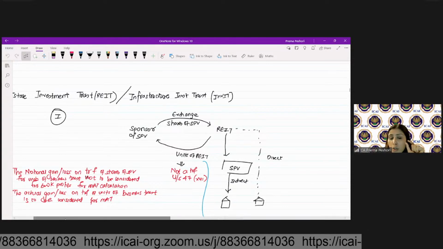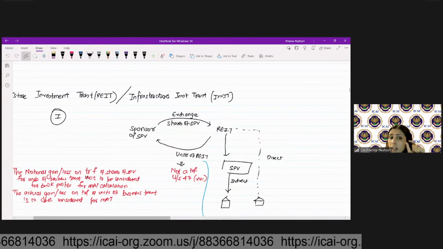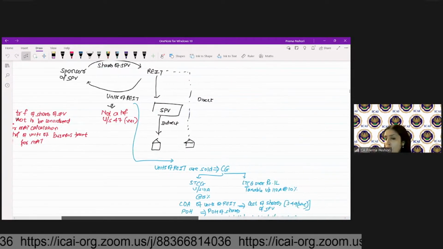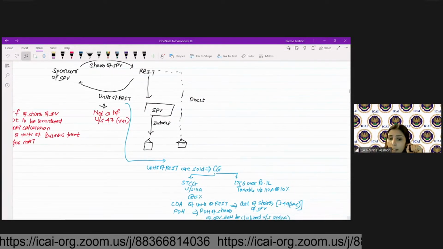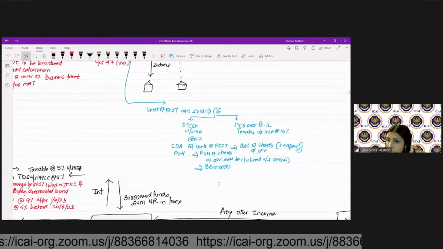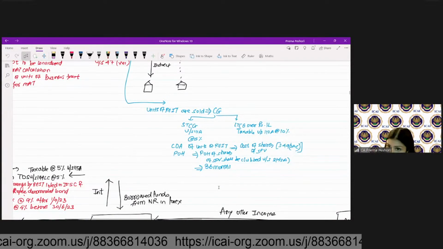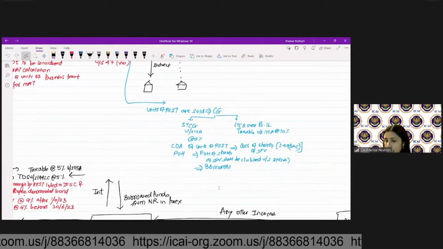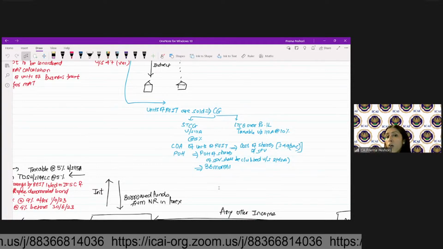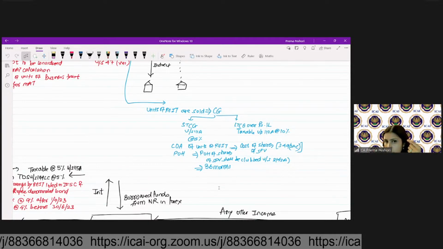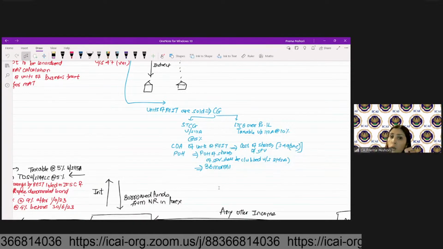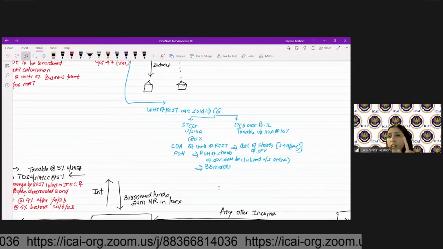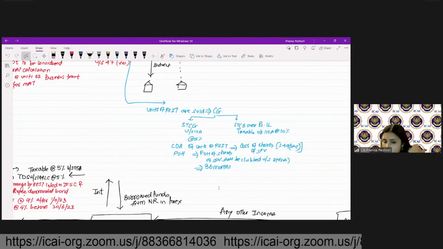So when you get the units of REIT, this is not regarded as transfer. When you sell the units of REIT, there will be either short-term capital gain or long-term capital gain. If it is a short-term capital gain, it will be taxed under 111A at the rate of 15% because these are listed. Units of REIT are always listed. If it is an LTCG, then it will be taxable under 112A only if it is more than 1 lakh. What will be the cost of units of REIT? Cost of the shares of the SPV, cost to the previous owner. Period of holding of the units of REIT will include the period of holding of the shares of SPV.